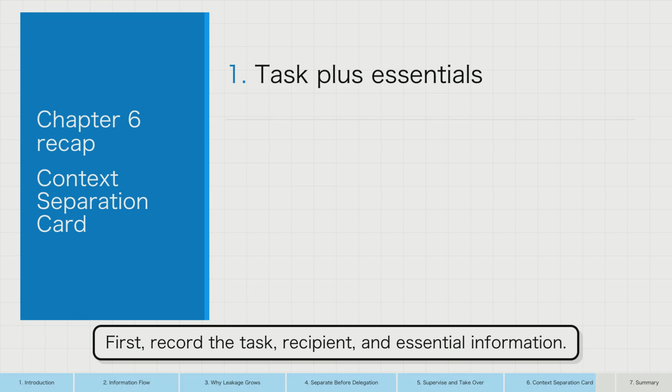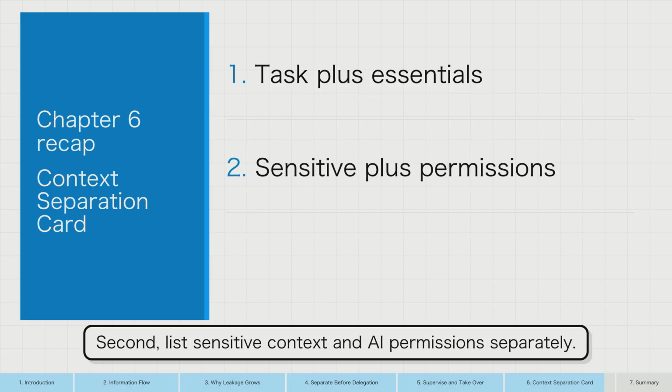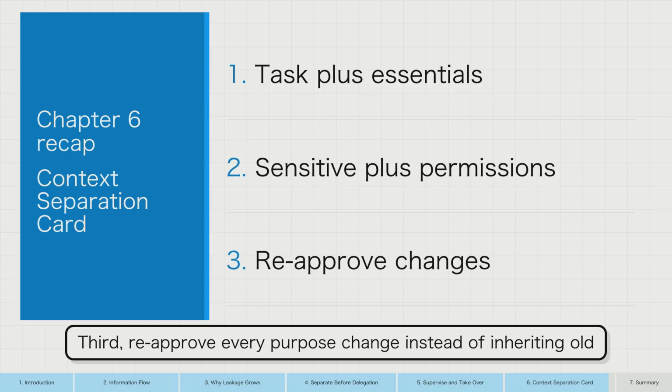Chapter recap. First, record the task, recipient, and essential information. Second, list sensitive context and AI permissions separately. Third, reapprove every purpose change instead of inheriting old authorization.